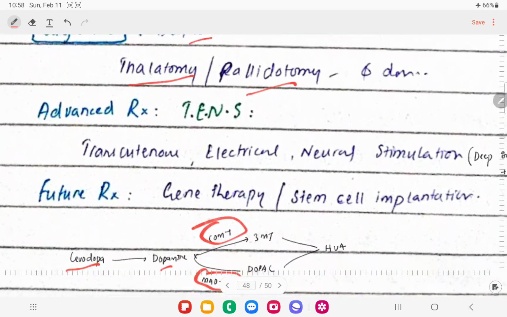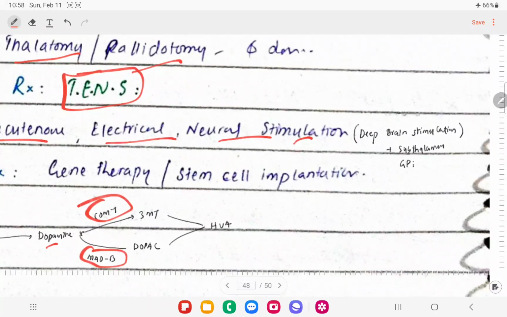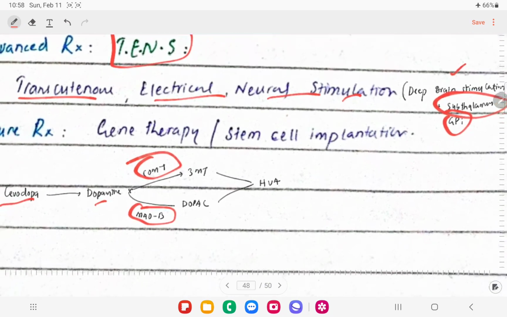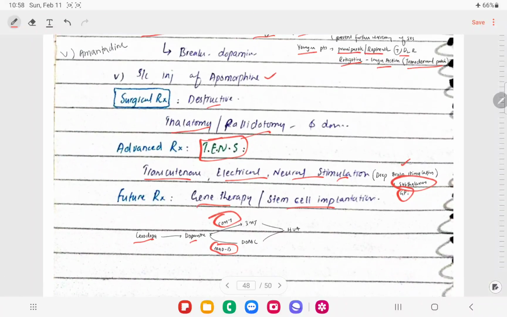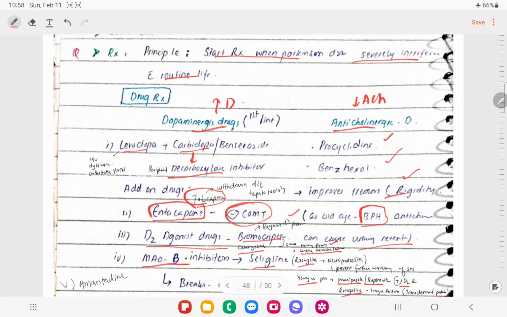So we have a procedure called deep brain stimulation, in which we stimulate the globus pallidus internus and subthalamic nucleus, right? The future treatment is reserved for gene therapy and stem cell transplantation. So that's all about the treatment part of Parkinson disease.